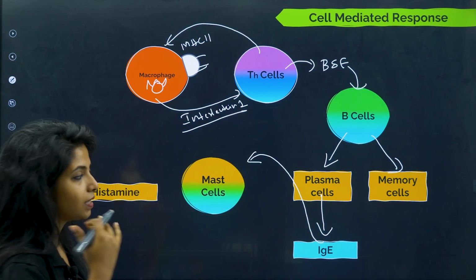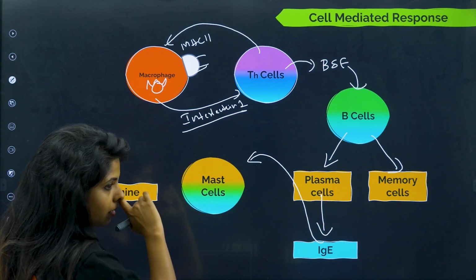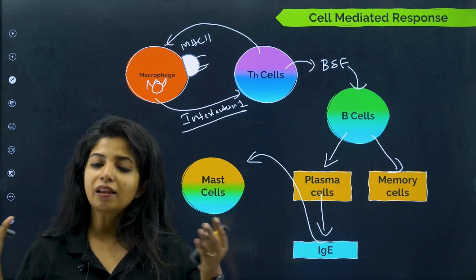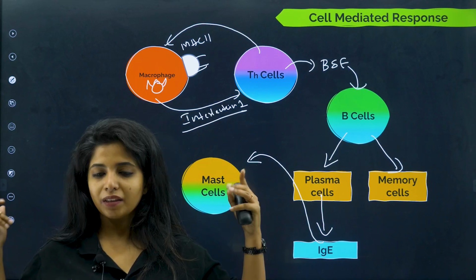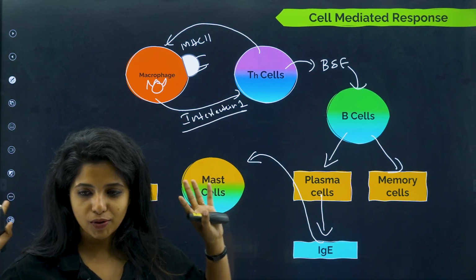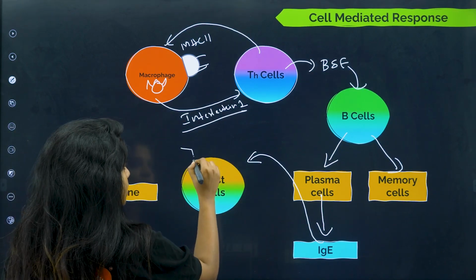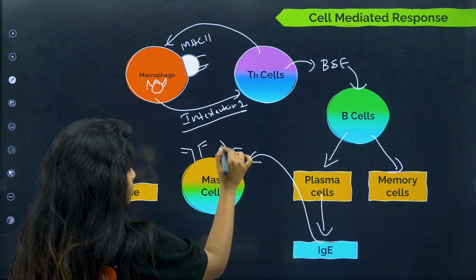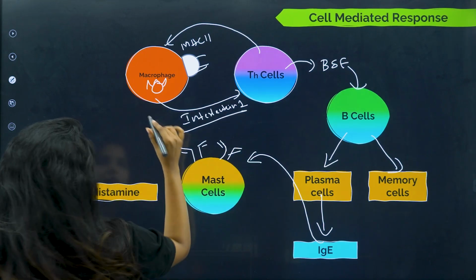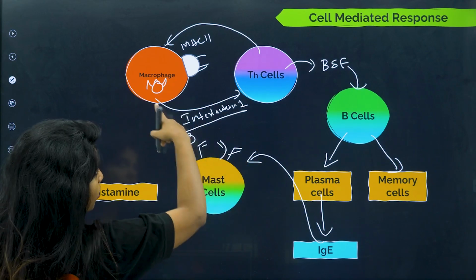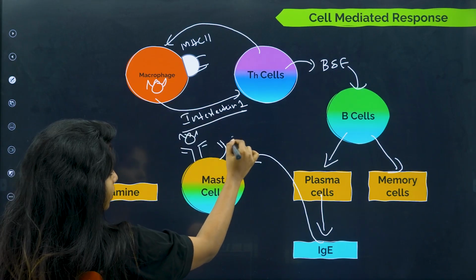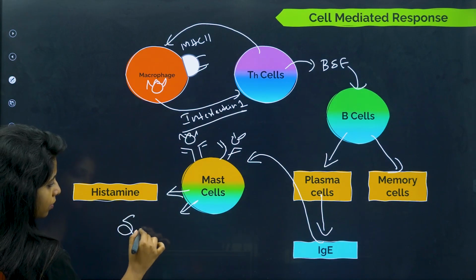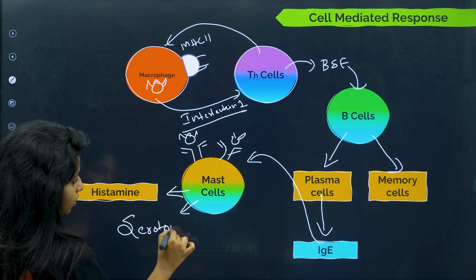These are the mast cells, and mast cells, children, are present everywhere around the mucosal lining and things like that, in our throat region, in the gastrointestinal region, lots and lots of places. Mast cell is responsible for allergic responses, okay? So IgE is there, it binds over it. Now, the pathogen, already informed by the macrophages, right? Now the pathogen will come and attach over it. Mast cell will quickly release histamine and also serotonin.